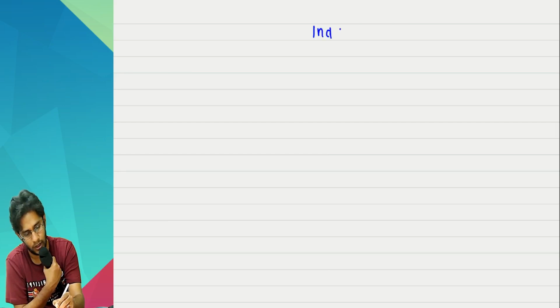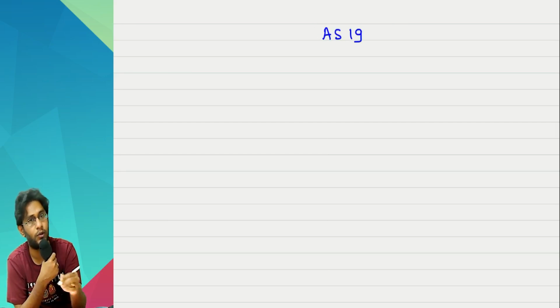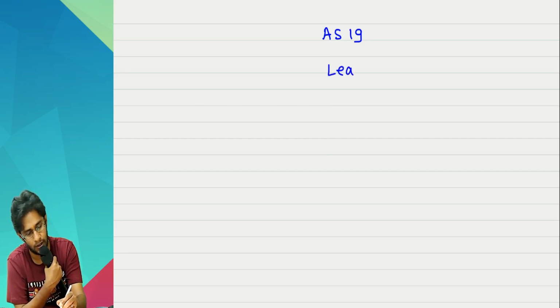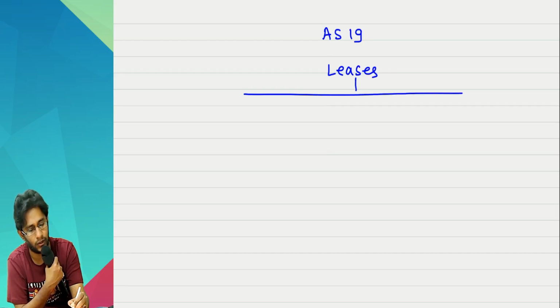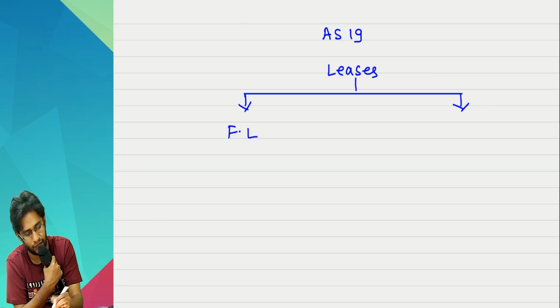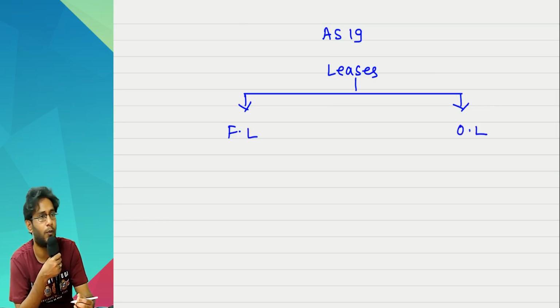Now, in your Accounting Standard 19, what you studied in CA Inter, leases are first classified, and only later is accounting identified. That means a lease is classified as a finance lease or as an operating lease.